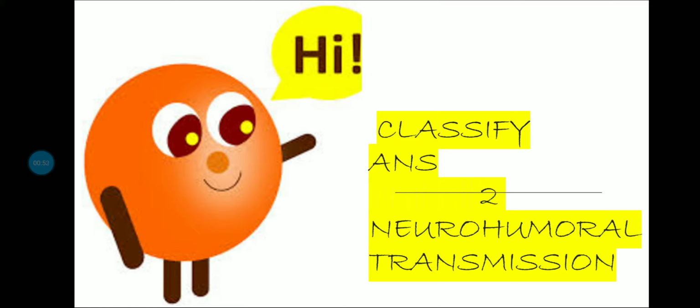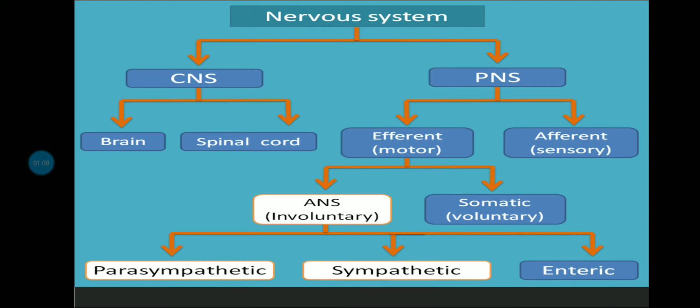Firstly, we are going to classify ANS, autonomic nervous system, and then we are going to see what neurohumoral transmission is. Okay, how the nerve impulses transmit from one neuron to the other one. So let's first classify the nervous system. So we know that it is having two parts, CNS and peripheral nervous system, central nervous system and peripheral nervous system. And we know brain and spinal cord, they are both included in central nervous system. Now PNS, it's having both motor and sensory parts, right?